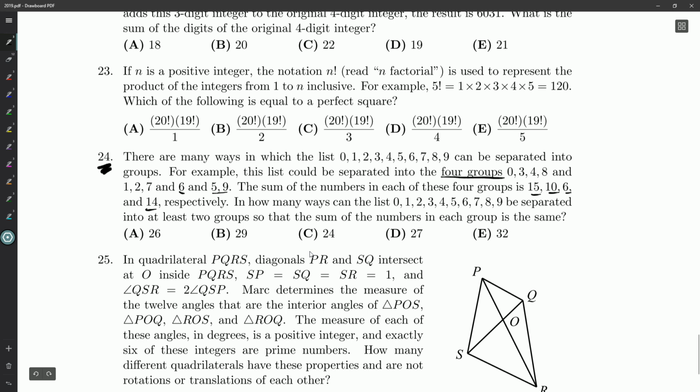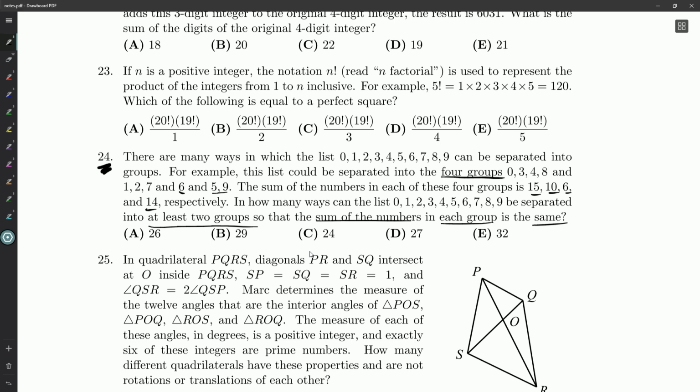In how many ways can the list be separated into at least two groups so that the sum of the numbers in each group is the same? Okay. So we need at least two groups, so apparently you can't just group them all together in one group. That's fine. But we could have two groups or three groups, or maybe there's a way to do it with four groups.